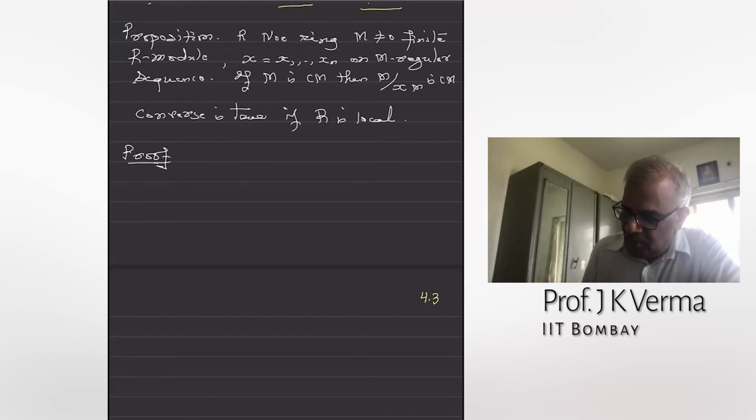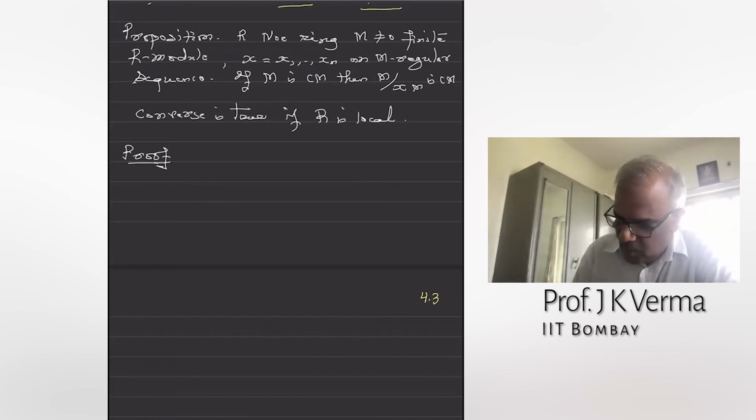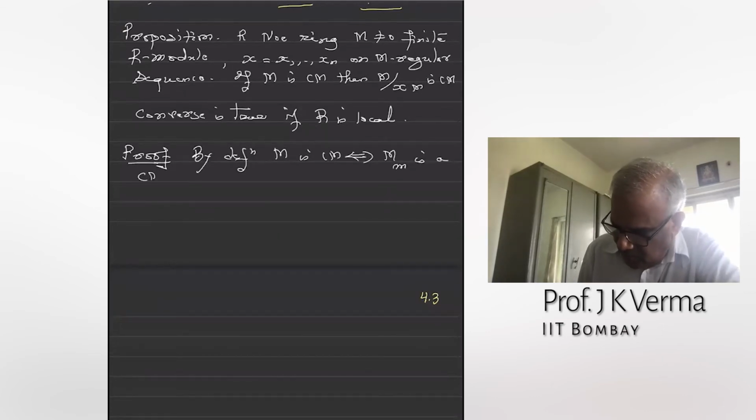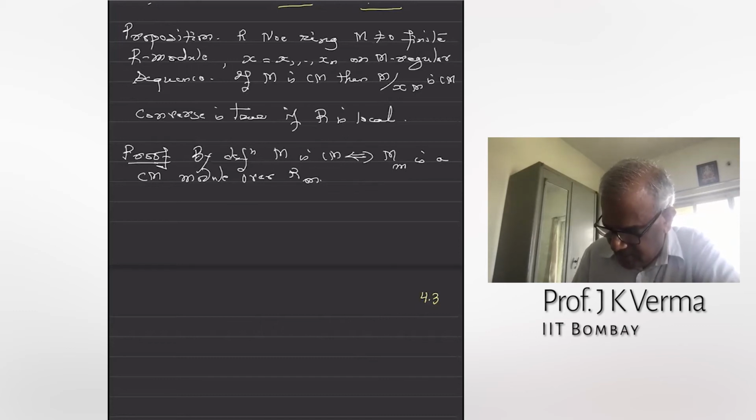Now, the Cohen-Macaulay property is defined using localization. So by definition, M is Cohen-Macaulay if and only if M localized at every maximal ideal is a Cohen-Macaulay module over the local ring. And to say a non-zero finite module over a local ring is Cohen-Macaulay means that the dimension and the depth are equal.